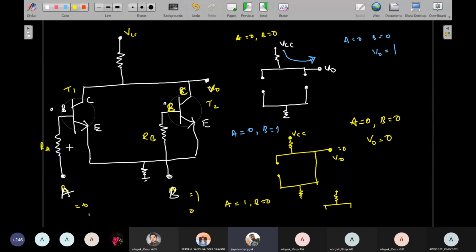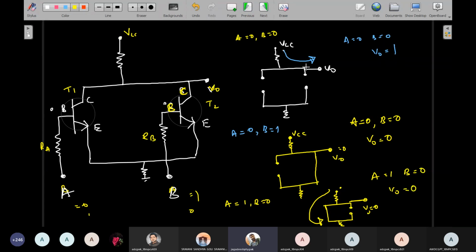Terminal A is 1, which means it is activated, and the other is deactivated. Activation means short circuit, and the other is an open circuit. Again it comes to ground. Whatever potential VCC is supplied to this terminal completely drops to ground. So in this situation V0 is also equal to 0. Therefore for A is equal to 1 and B is equal to 0, V0 is also 0.